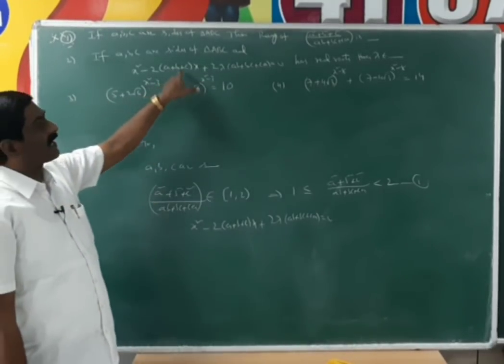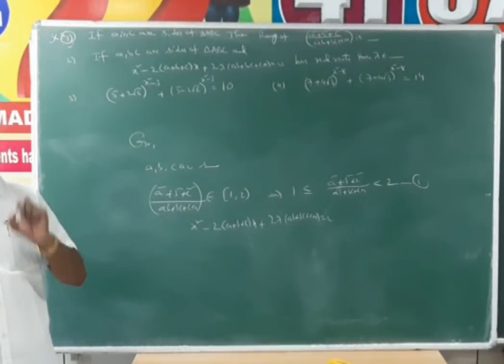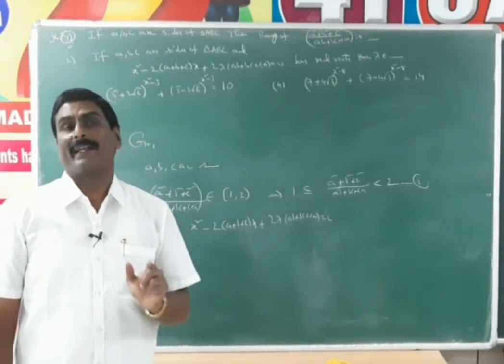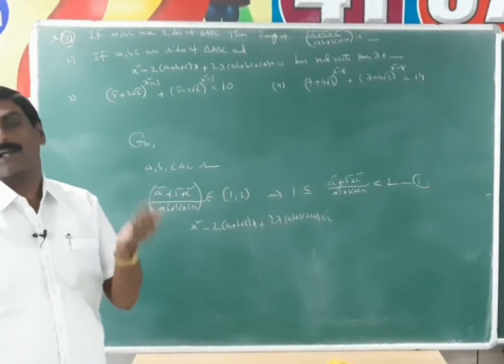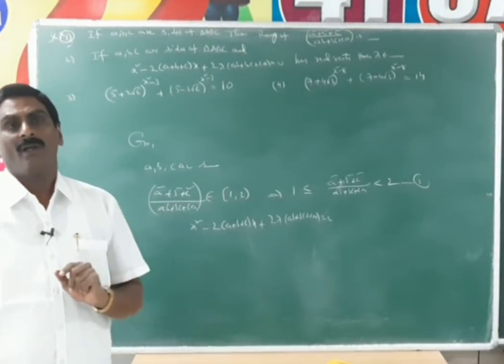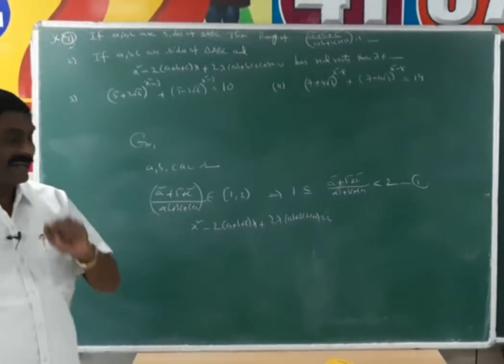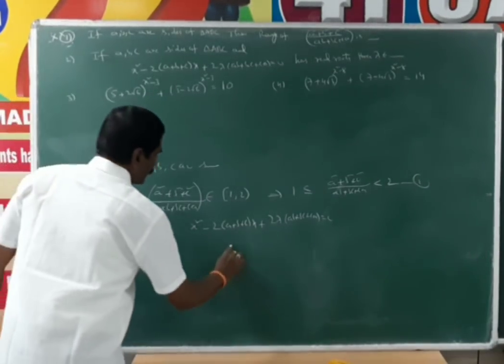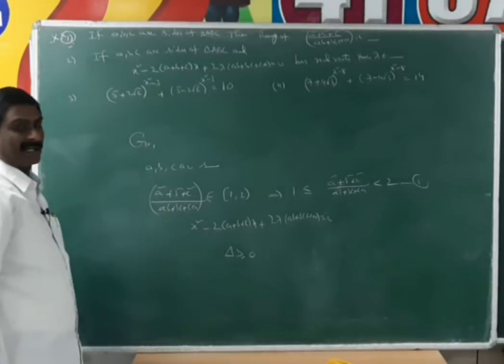This quadratic equation has real roots only when delta is greater than or equal to 0. Delta greater than 0 means real and distinct. Delta equal to 0 means real and equal. For getting real roots, delta is greater than or equal to 0. It has real roots, so delta is greater than or equal to 0.